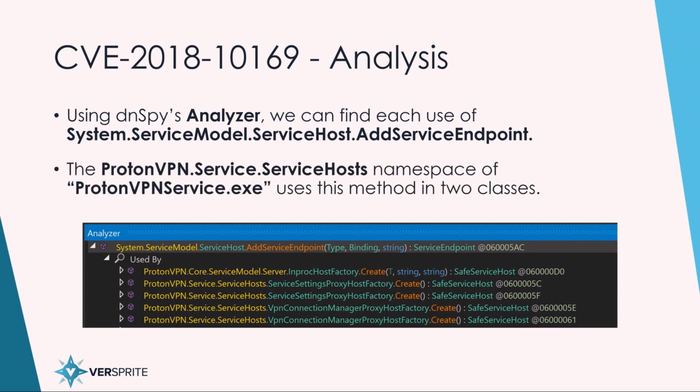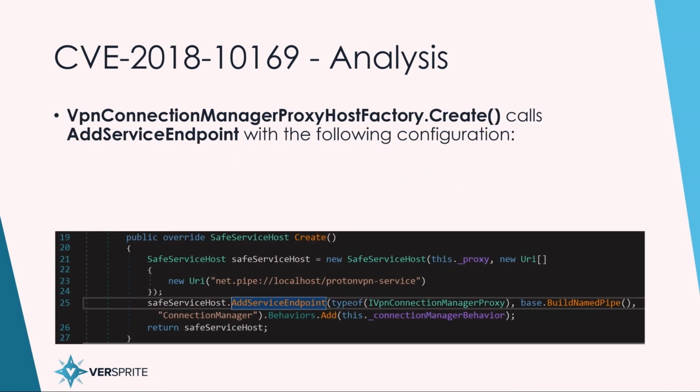We find two instances of this method being used, one in ServiceHost.ServiceSettings, another one in ServiceHost.VPNConnectionManager. In the VPNConnectionManager ProxyHostFactory, in its Create function, we can analyze the call to AddServiceEndpoint. We instantly get the ABCs of this particular service.